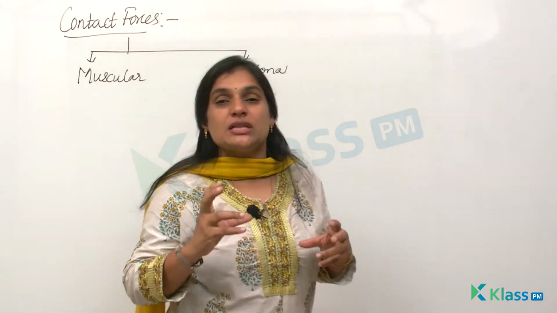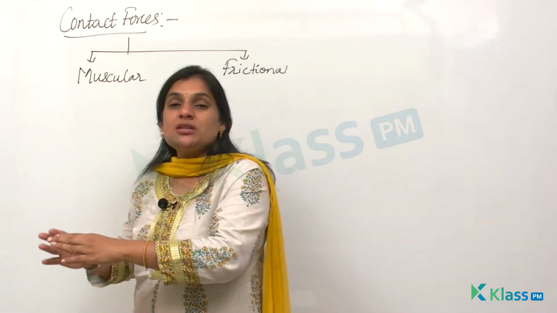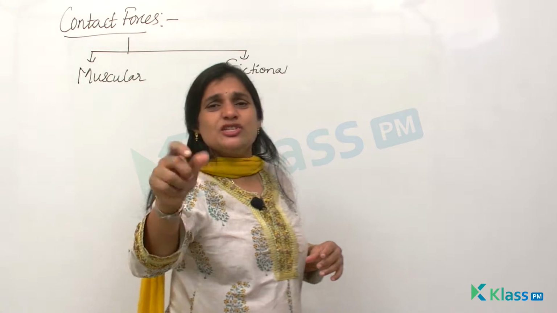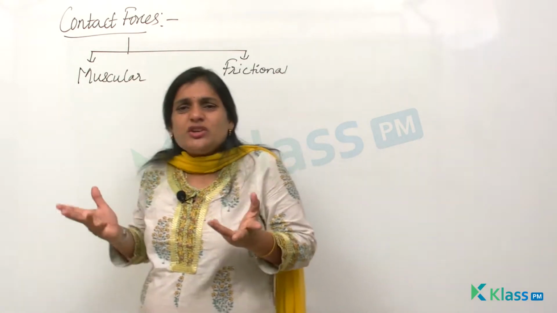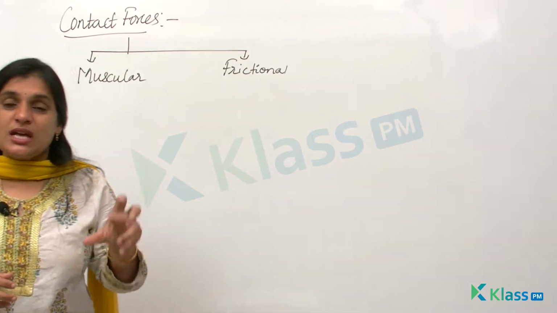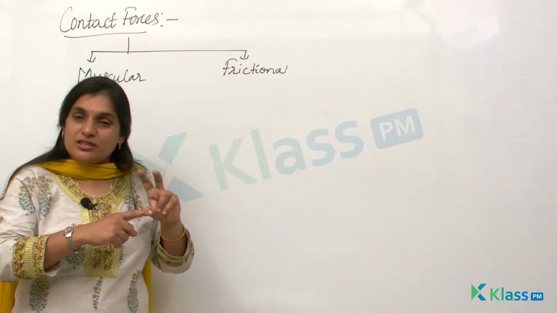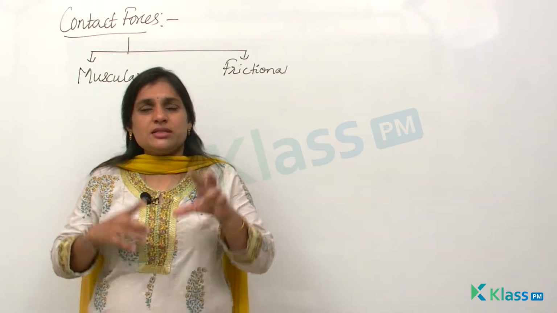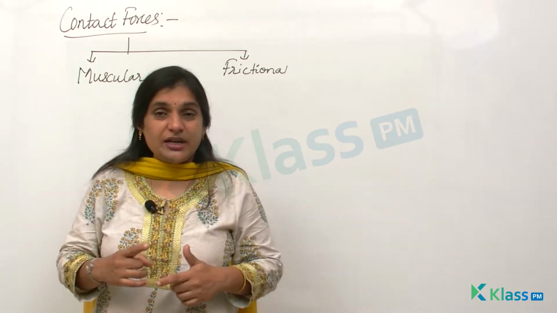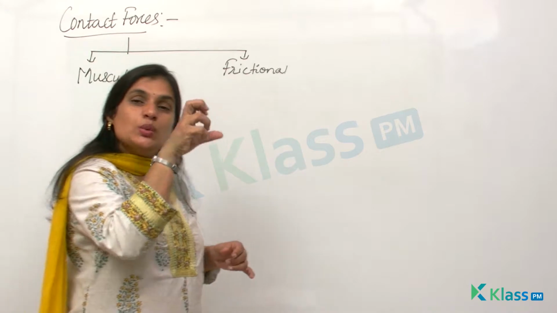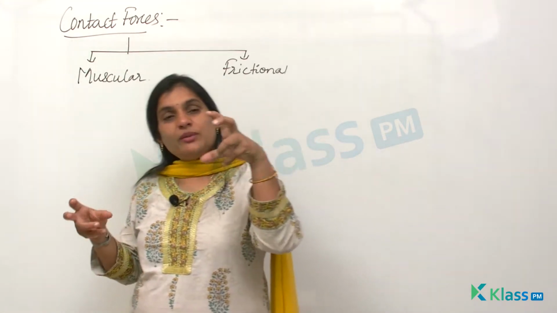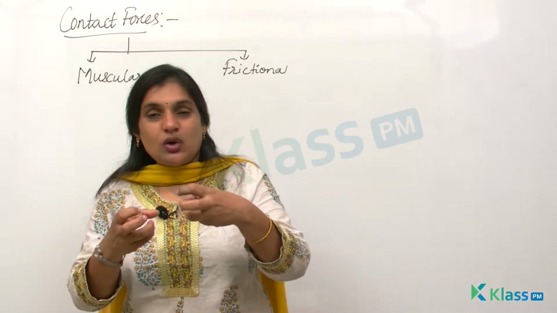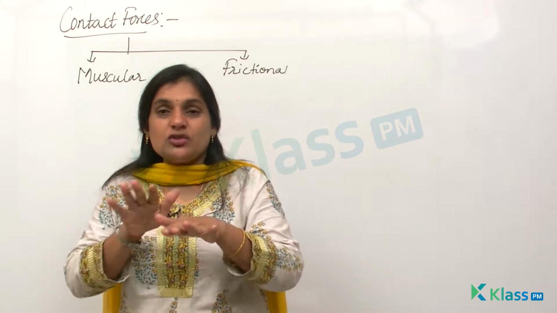So frictional force is nothing but the force which will make a moving object stop. That's the reason, as I just told you, when the engine is off, the car stops. That means you're not applying any force, but still the car stops. That is because of the grip. When you look at the tire, you see the tire has threading. Have you ever seen a plain tire? No, we don't find any plain tires. The tires will always have threading. What do these threadings do? They work as gripping forces, providing a grip on the surface of the road. So when you turn off the engine, they immediately hold the grip between the surface of the road and the tire, so that the car stops.